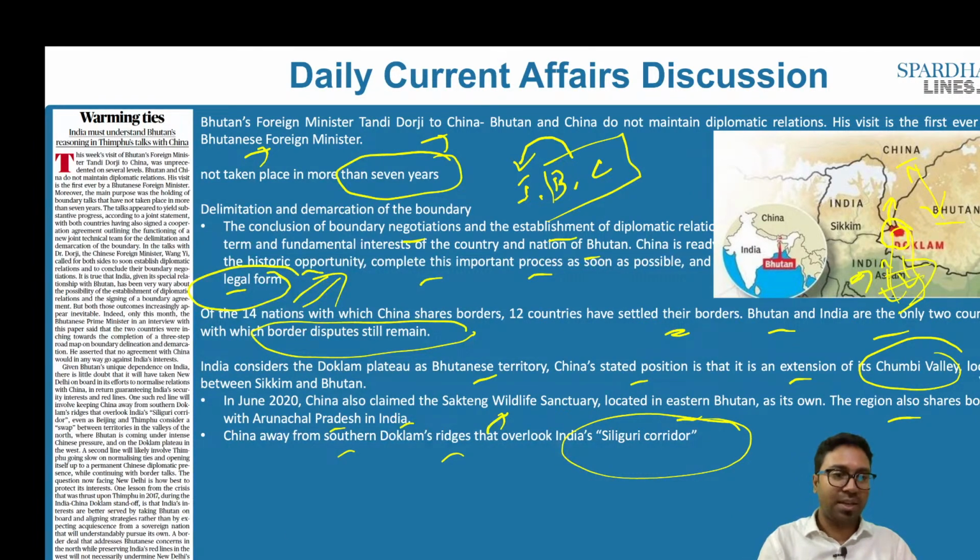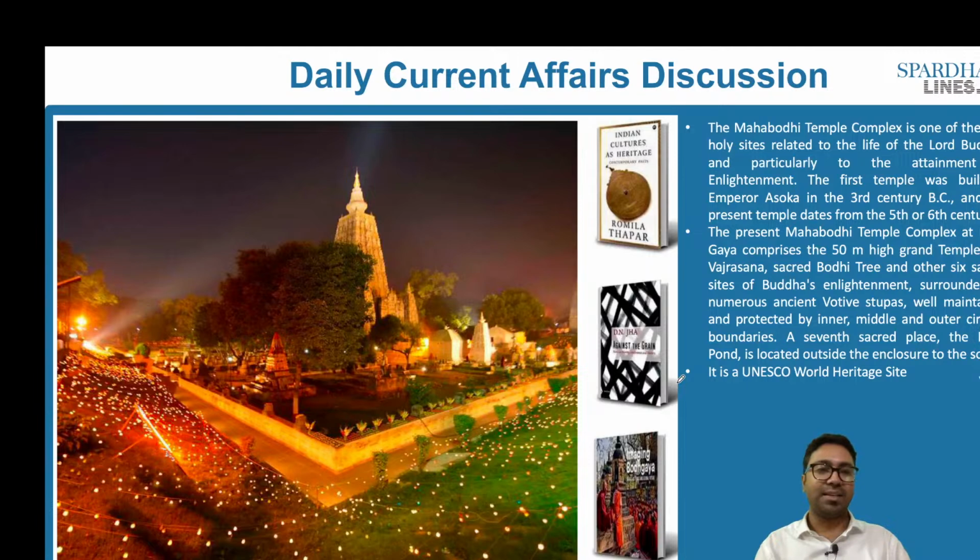Now let's look into the next article. This article here is important from the preliminary examination point of view. What does it speak about? It speaks about the Mahabodhi temple. We have the Mahabodhi temple complex, which can probably be asked in your preliminary examination from your GS paper 1 culture. The Mahabodhi temple complex is one of the holy sites related to the life of Lord Buddha and particularly to the attainment of enlightenment.